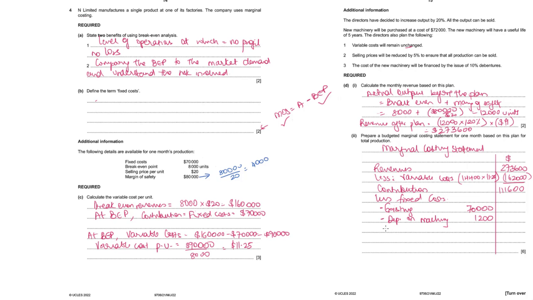And for this we will also be spending on the interest on debentures, 10% on 72,000, but for 1 month, so into 1 by 12 we will get 600. So 71,800. Just let me show you the calculation for this. 72,000 into 10% into 1 month's depreciation, 1 by 12. So when we calculate the profit, 39,800.